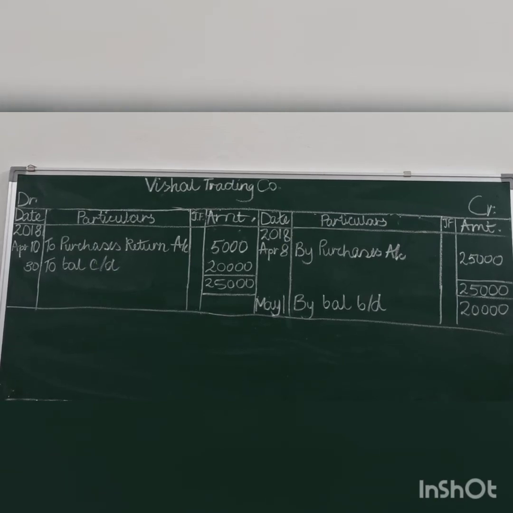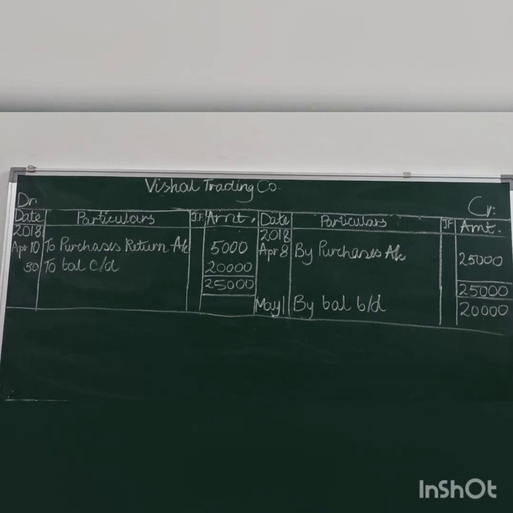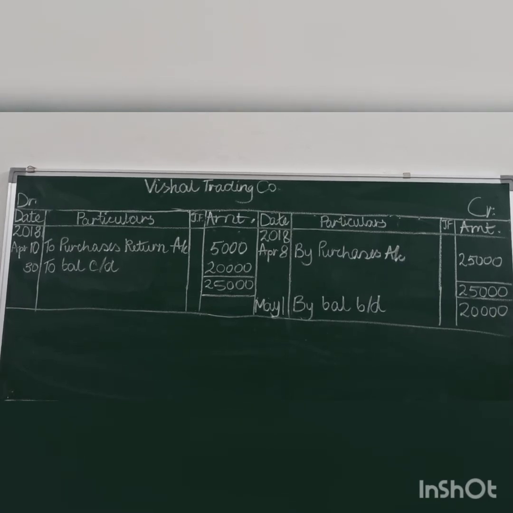On 8th April we have purchase account debit to Vishal Trading Company to Mohan Garments. Vishal Trading Company has been credited with rupees 25,000. So this 25,000 will be posted on the credit side, and in the debit we have purchases account which will be posted here by purchase account 8th April 25,000. You will ignore the account of Mohan Garments because it is on the same side as Vishal Trading Company.